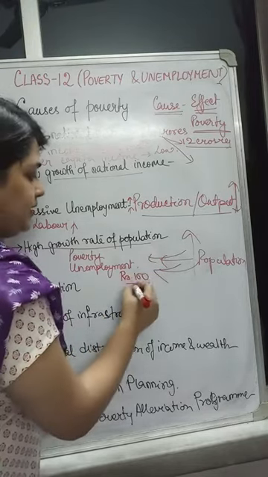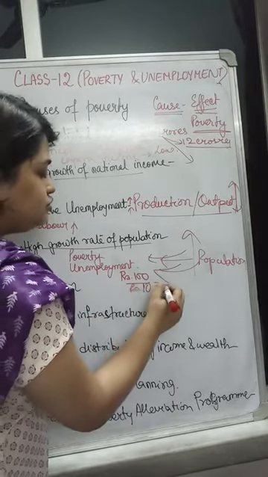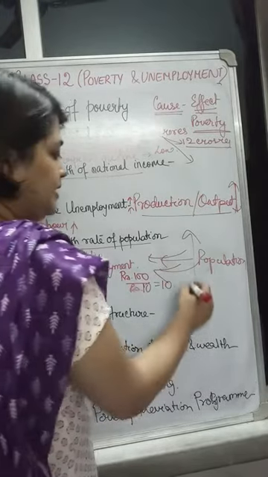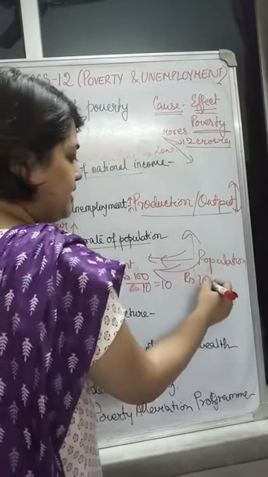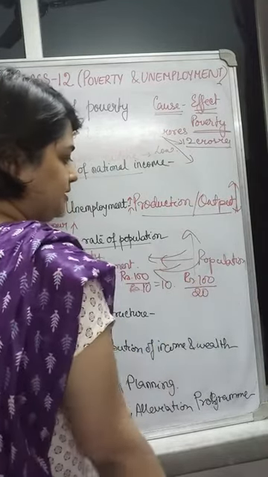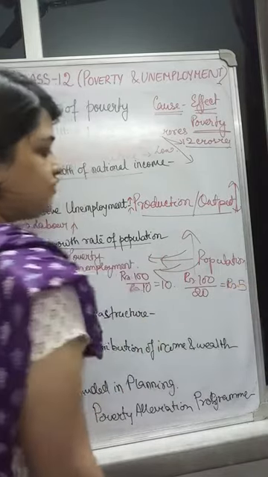You are dividing between 10 individuals. So each is supposed to get 10 rupees. But if this 100 rupees is divided and now population increases, from 10 it becomes 20. So each is going to have now 5 rupees.